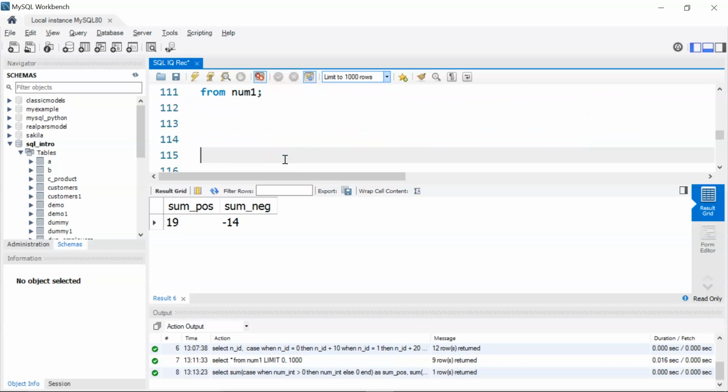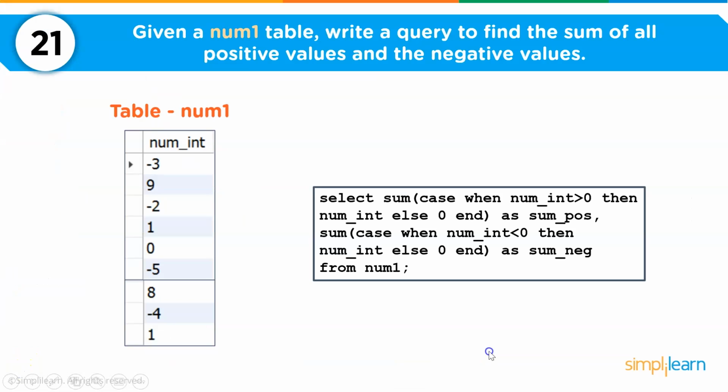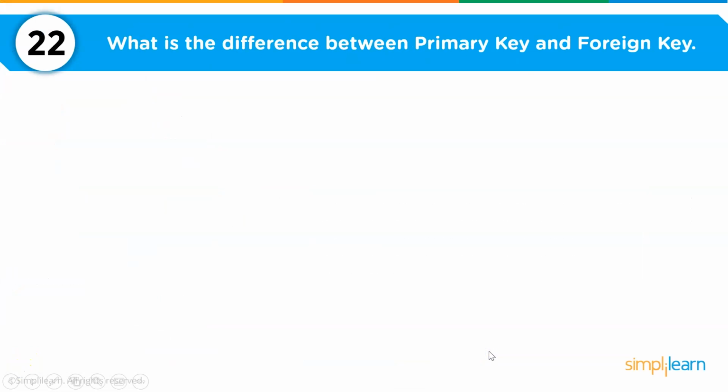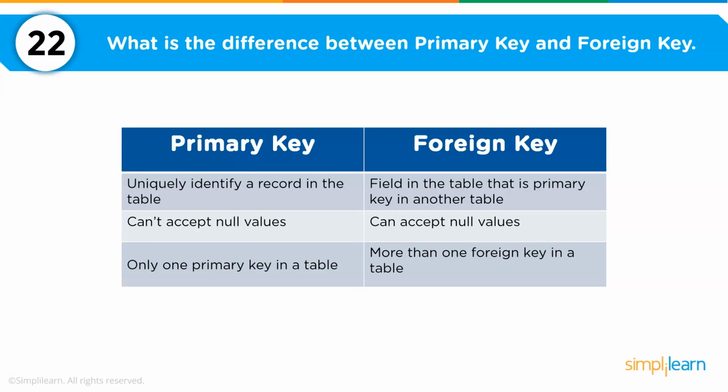Okay, now moving ahead. Now in question number 22, we want to list the difference between primary key and foreign key. So as you can see here, primary key is something that can uniquely identify a record in a table. So if you consider a school database, a primary key would ideally be the roll number or the registration number of the student, because that is unique to all the students in a school.